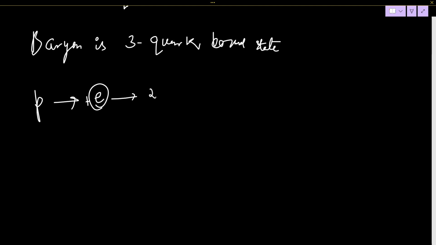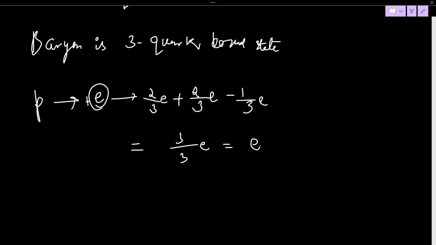I can write it as plus 2 by 3 e, plus 2 by 3 e, minus 1 by 3 e. If I take the LCM as 3, this is 2 plus 2 minus 1, that is 4 minus 1, that is 3. So 3 by 3 e is how much? e.